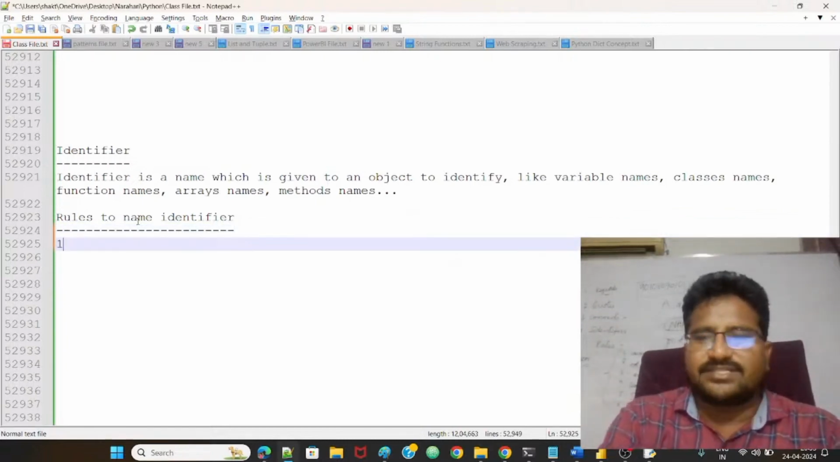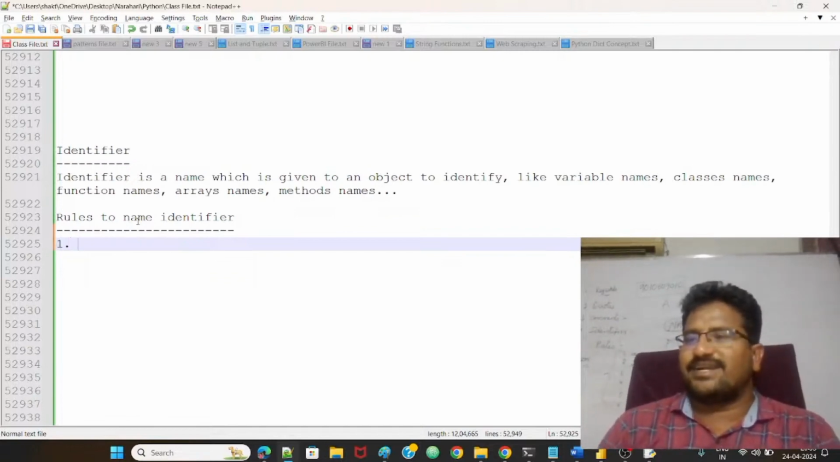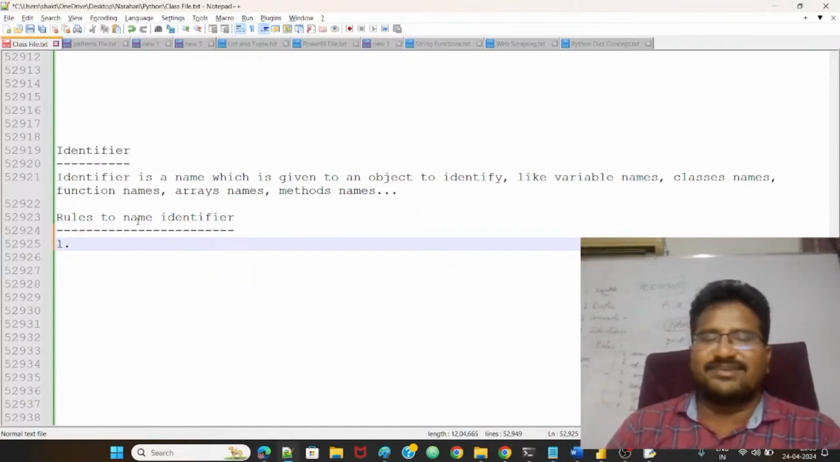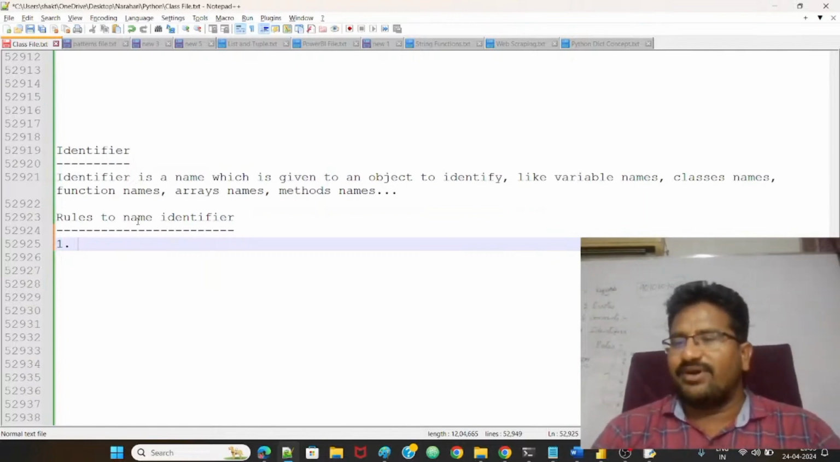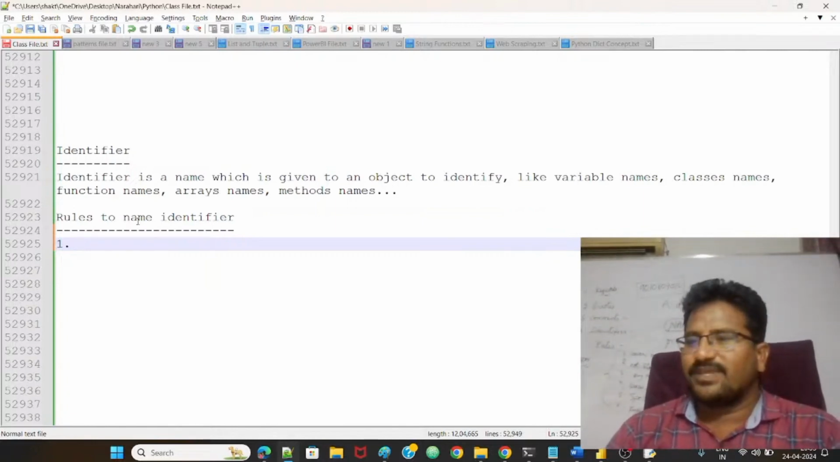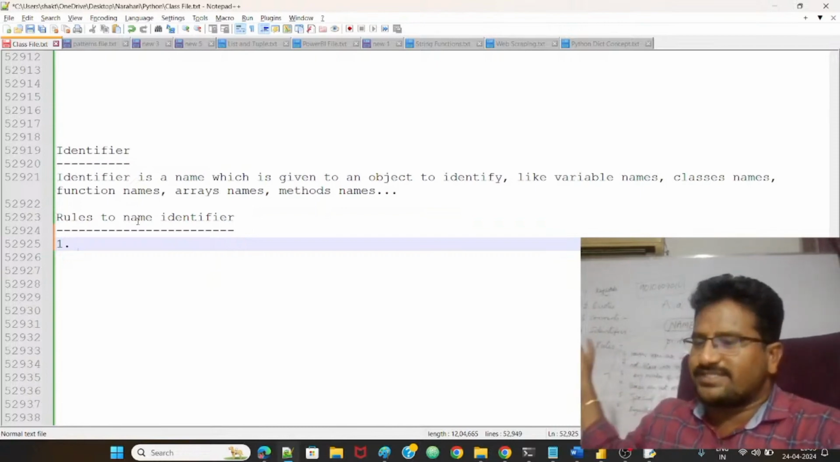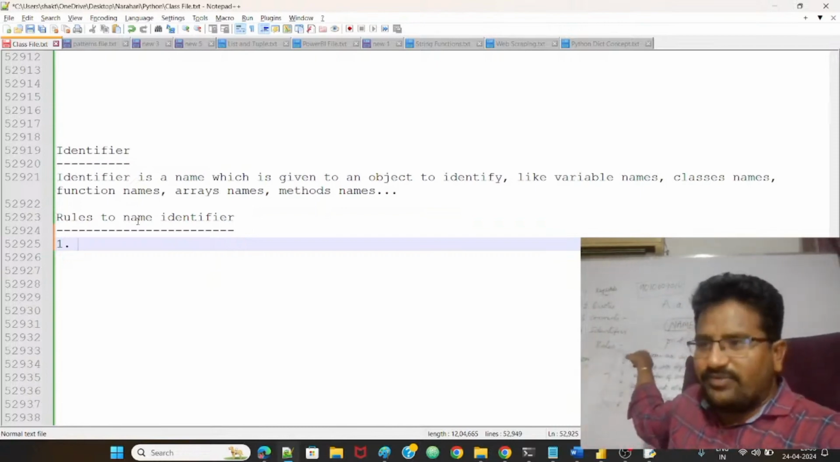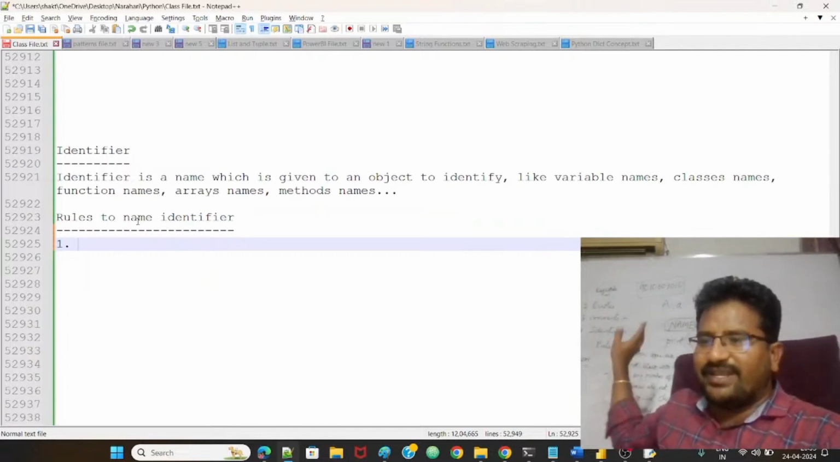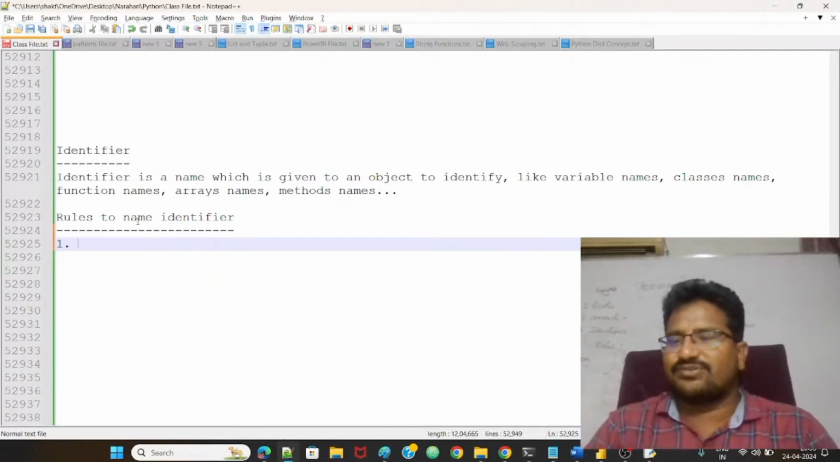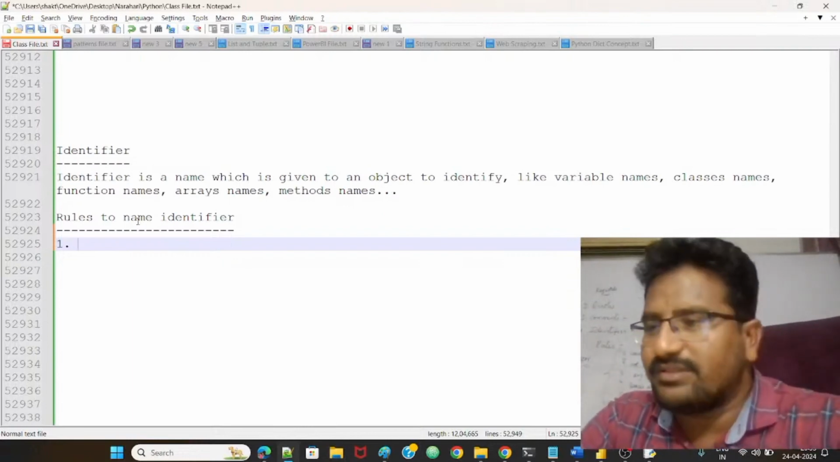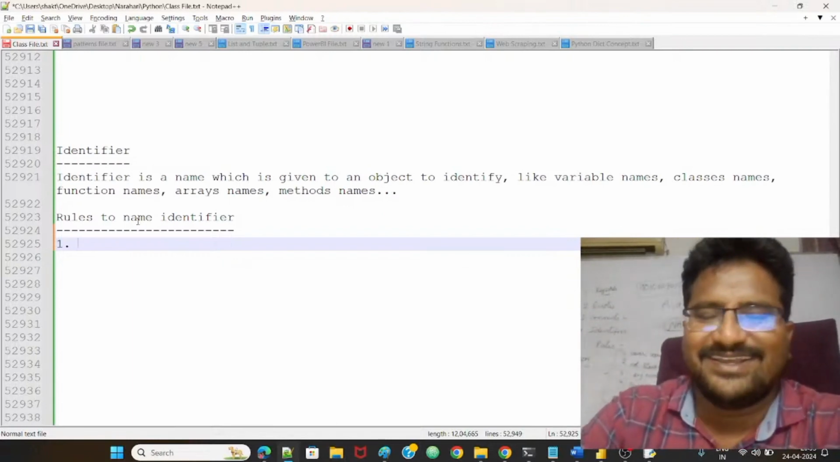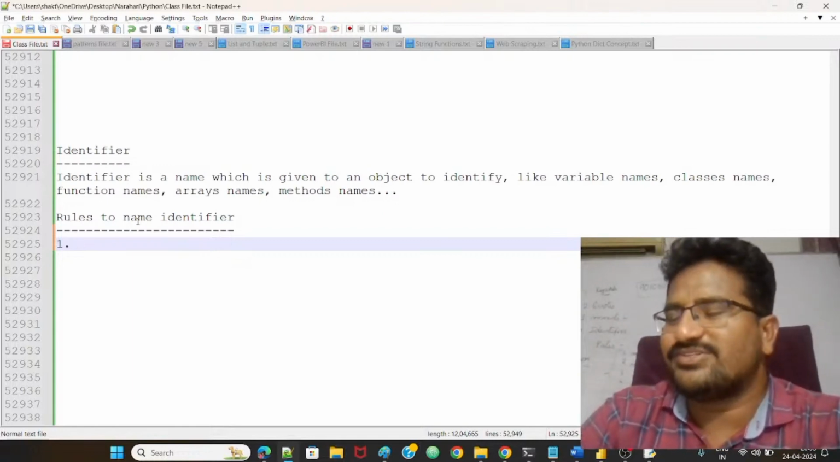So here there are some rules, guys. Let me know what is the first rule. The people who came to the first class, they know all these rules, right? I explained all the rules very clearly. Let me know what is the first rule, guys. All of you, these are all the rules you have to say now, compulsorily.